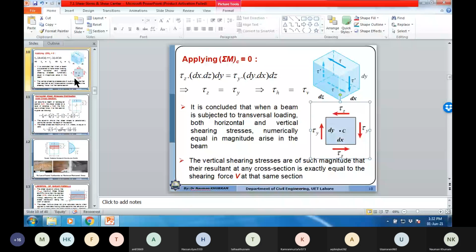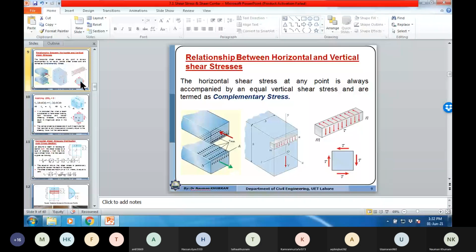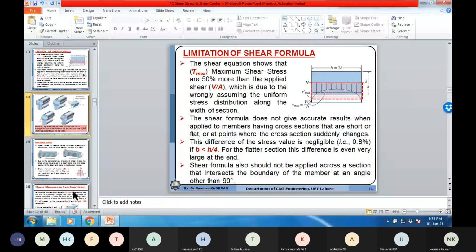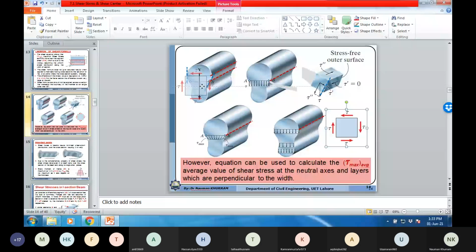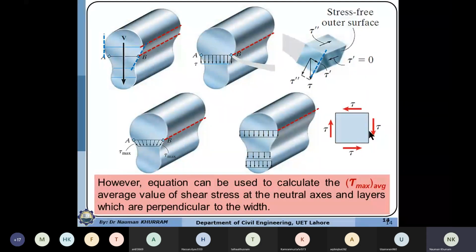Let's hold this one. So just assume that we are having this element like here on this one, maybe like an element similarly on the other point. So actually we have computed this horizontal shear stress, which is acting in the down direction.